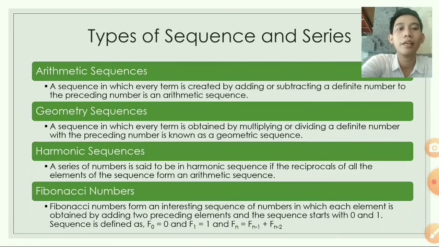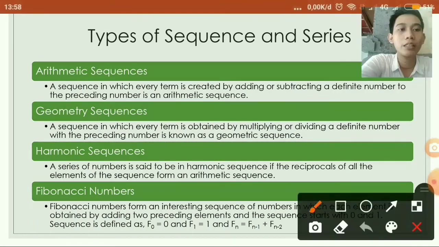A sequence in which every term is created by adding or subtracting a definite number to the preceding number is an arithmetic sequence. 2 is geometric sequence. A sequence in which every term is obtained by multiplying or dividing a definite number with the preceding number is known as geometric sequence.